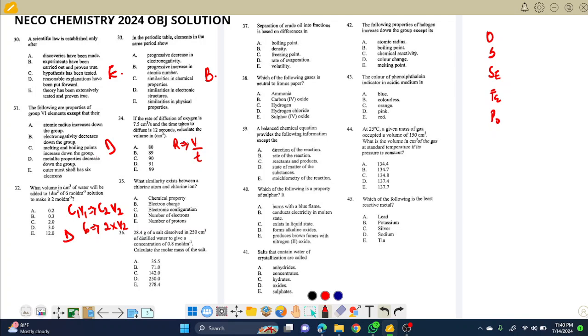Oh, calculate the rate of diffusion, which is volume by time. The rate is 7.5 and the time is 12. So 12 times 7 is 84. So just multiply 7.5 times 12.